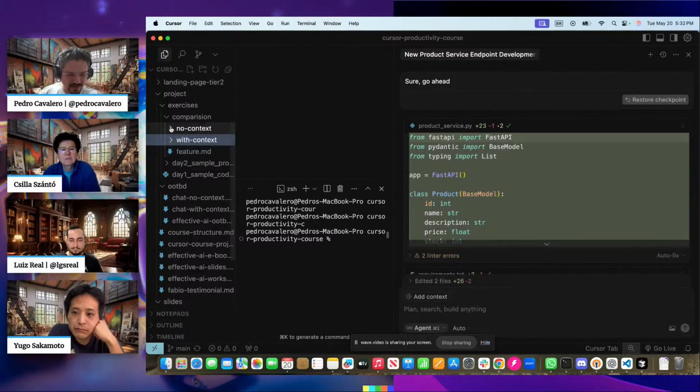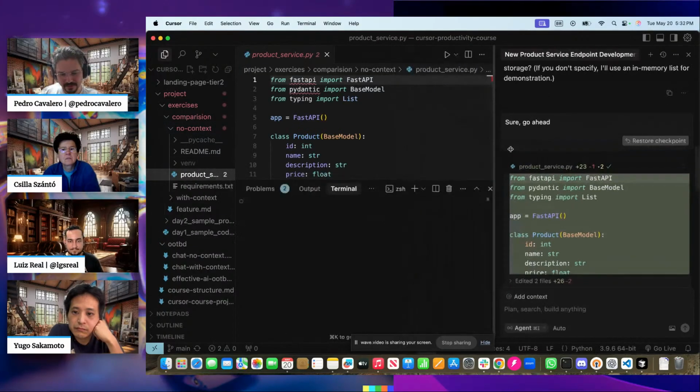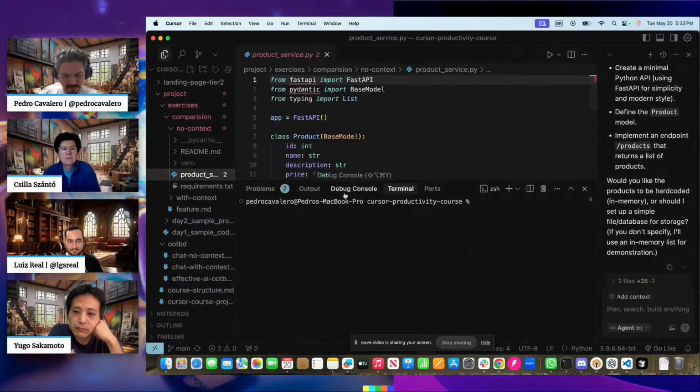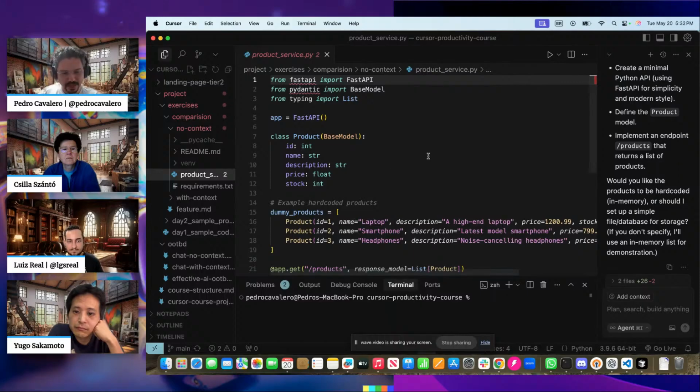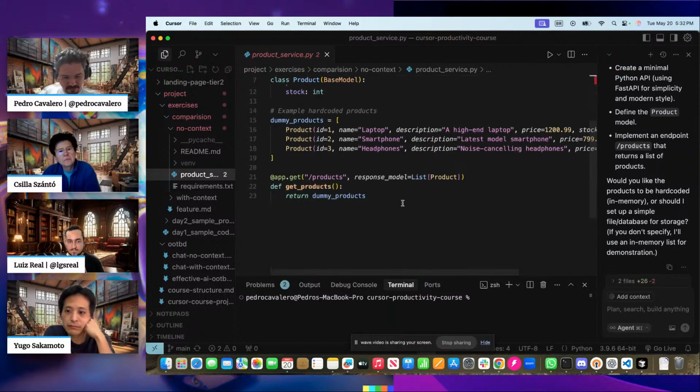What did it create? It created a product service. I didn't change anything. So it created one file called product service that has a product and an endpoint using FastAPI that returns the products. Boom.